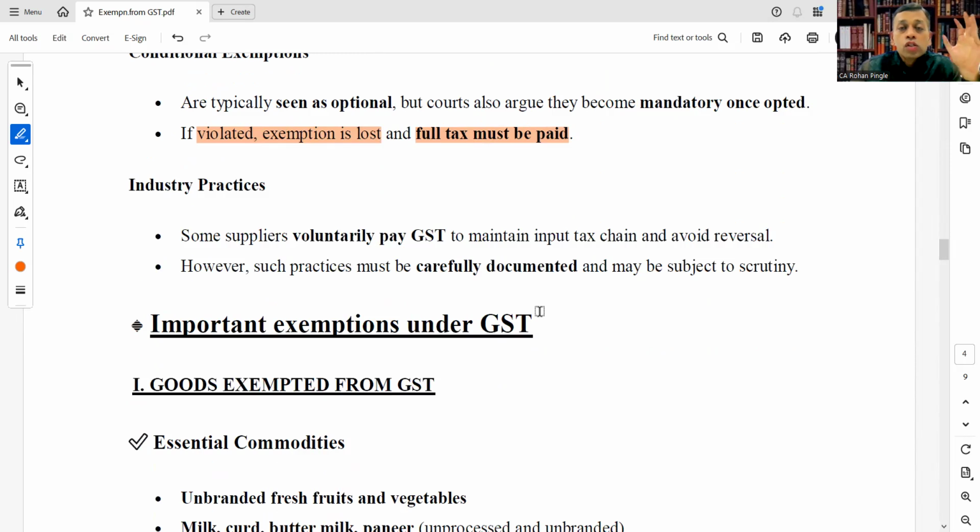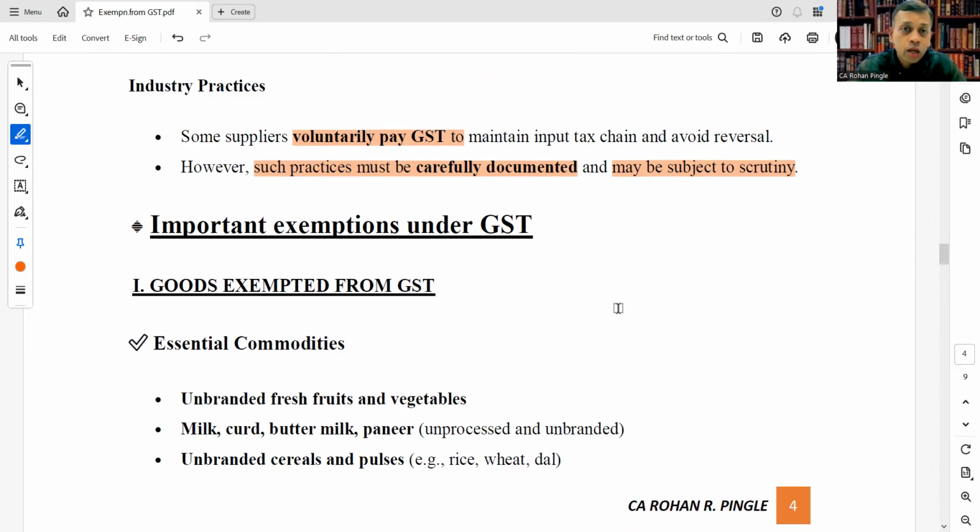Industry practices. Some suppliers voluntarily pay GST to maintain the input tax chain and avoid reversal. However, such practices must be carefully documented and may be subject to scrutiny. This means what is practically done in industries: some suppliers voluntarily pay GST to maintain the input tax chain and avoid reversal, but in that case such practices must be carefully documented and may be subject to scrutiny.